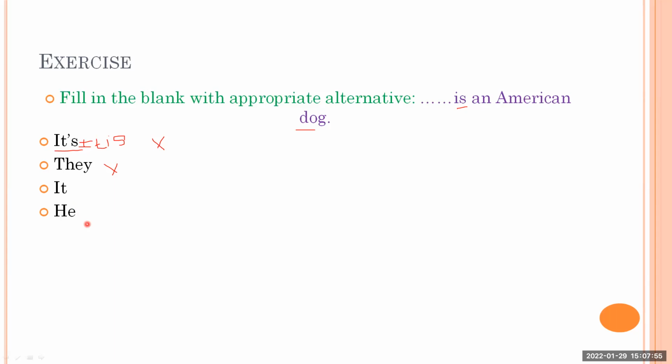Between those, you need to choose, because for a dog in general we are referring to the dog, we are not going to use the pronoun he, but it will be it. So it is an American dog. That makes sense. That is going to be correct. So the correct answer is it.